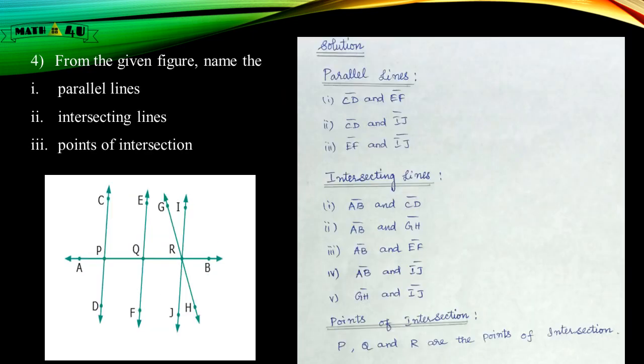From the given figure, name the parallel lines, intersecting lines, points of intersection. Parallel lines again, CD and EF, CD and IJ, EF and IJ. They are parallel lines. Intersecting lines, AB and CD, AB and GH, AB and EF, AB and IJ, GH and IJ. They are intersecting lines. By looking at the diagram, P, Q and R are the points of intersection.